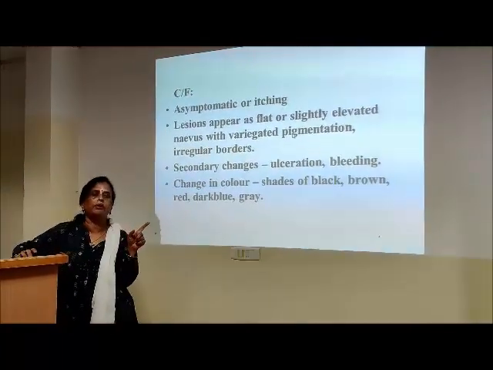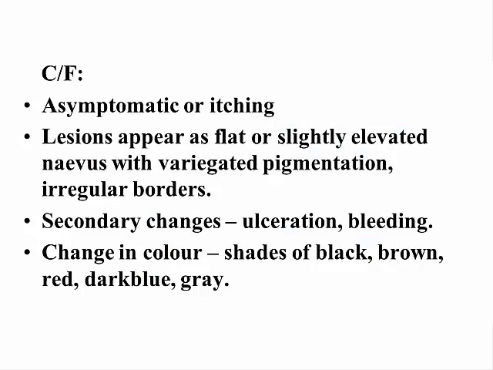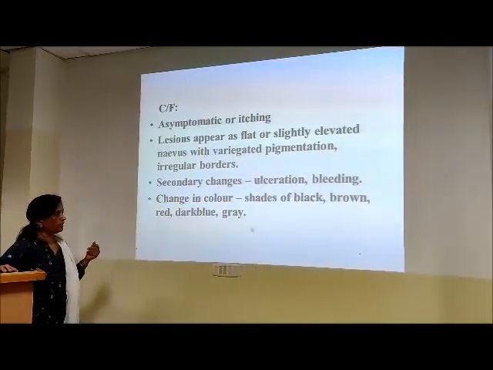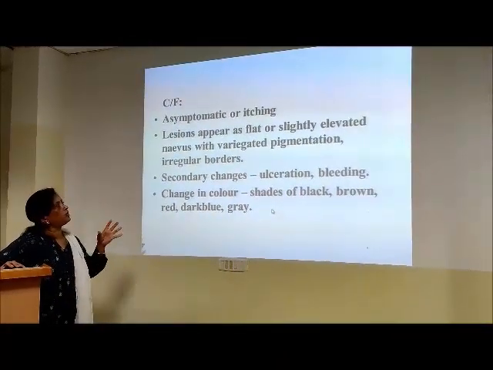So pre-existing mole, when it becomes itchy, when the previous mole starts showing variegated appearance, even secondary changes like ulceration, bleeding, change in the color, it just calls for attention.